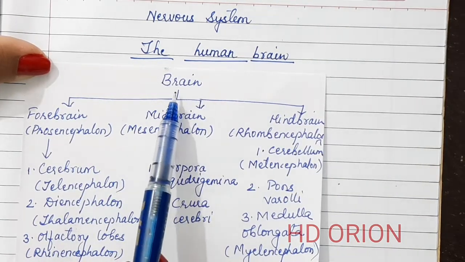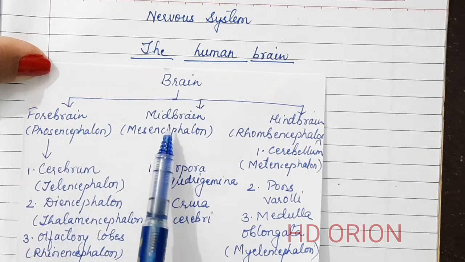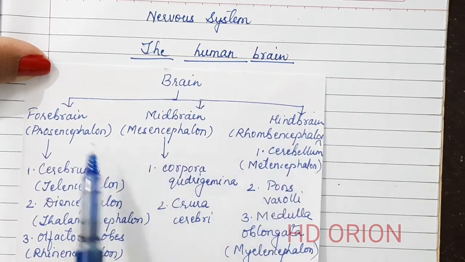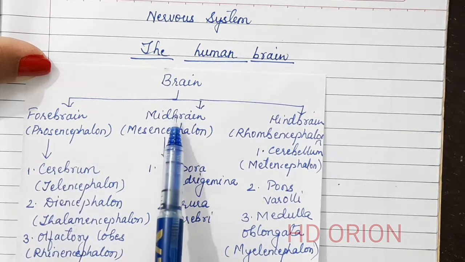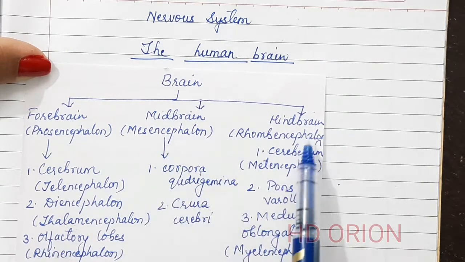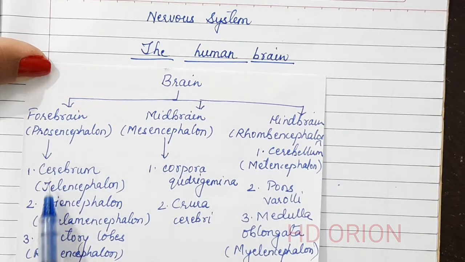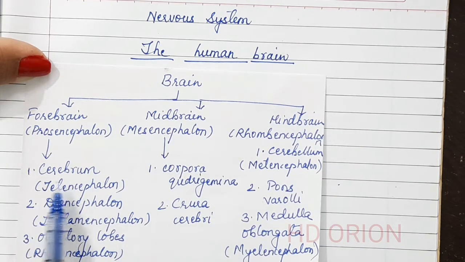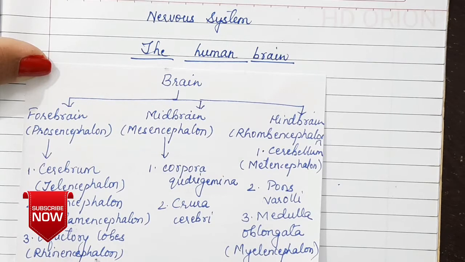Let us see the divisions of the human brain. The brain is divided into three major parts: forebrain, midbrain and hindbrain. The forebrain is known as prosencephalon, midbrain is known as mesencephalon and hindbrain is known as rhombencephalon. The forebrain is again divided into three parts: cerebrum, also known as telencephalon, diencephalon, also known as thalamencephalon, and olfactory lobes, also known as rhinencephalon.